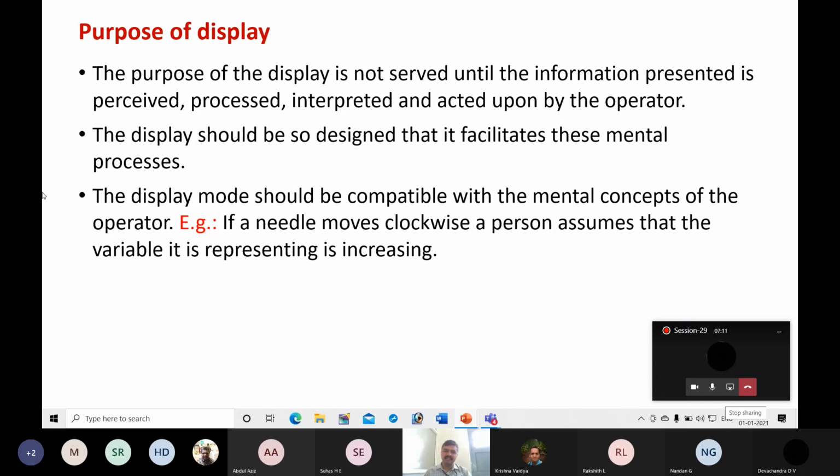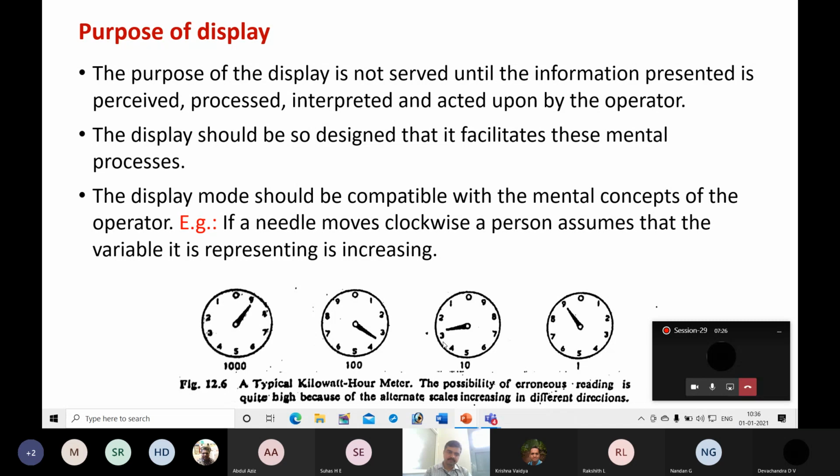Similarly, we read any sentence from left to right. That is another thing. It is easy for us to read information from left to right. If any information is written from right to left, it is difficult for us to follow. So this is an example of improper display.